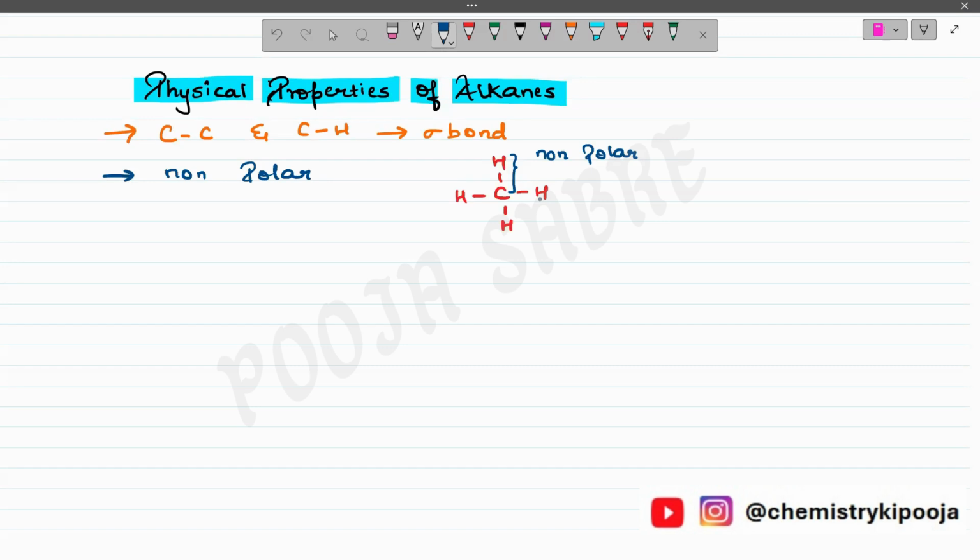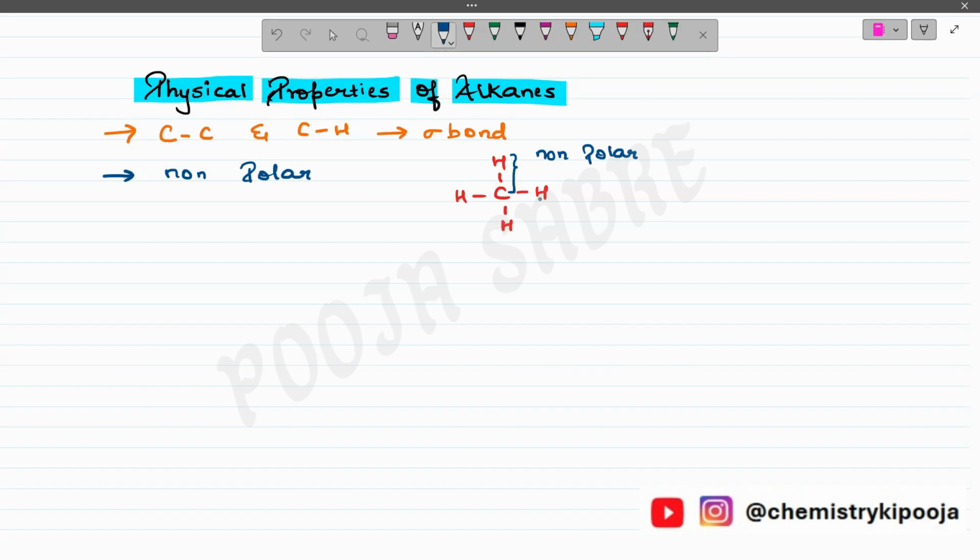So the charges will be almost the same. It is not that one has an extremely high negative charge and the other has a positive charge. If that were the case, then the compound would become polar. But over here, the electronegativity difference is almost the same.